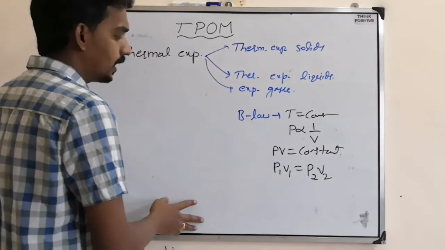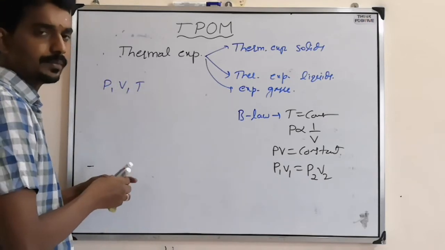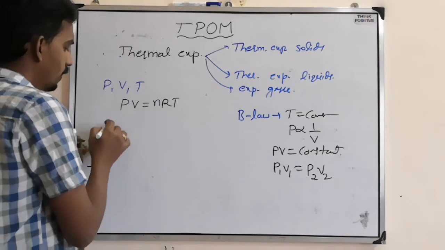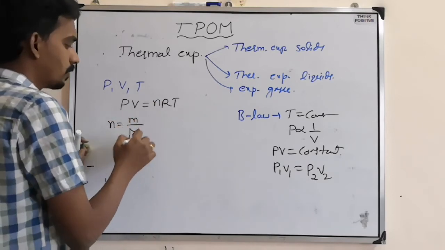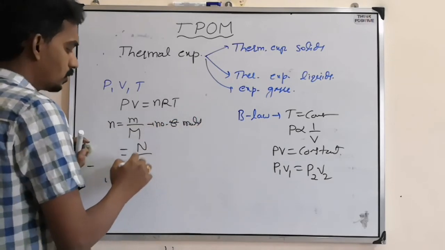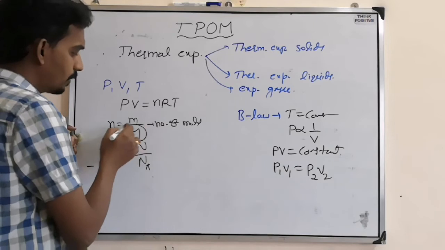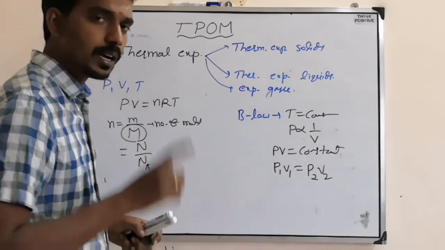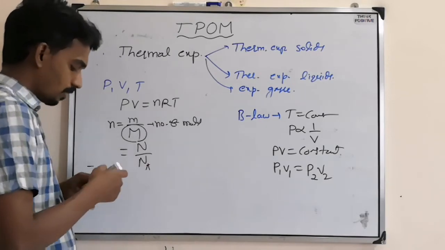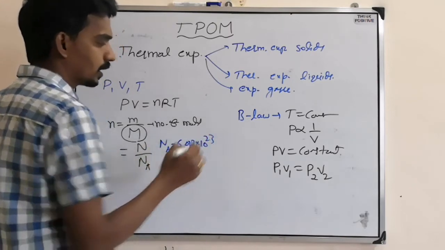When you consider an ideal gas, there is a pressure, volume, and temperature at every state for a gas. Now the relation between them is PV equals nRT, where n is mass by molecular mass, nothing but the number of moles, or number of molecules by Avogadro number. Capital M is the molecular mass, the mass of 1 mole, that is, the mass of Avogadro number of atoms. Avogadro number is 6.023 into 10 power 23.